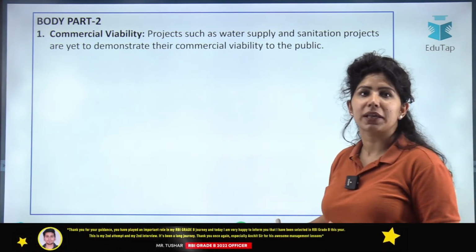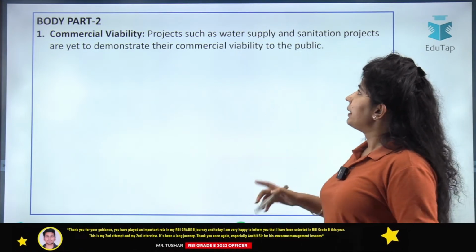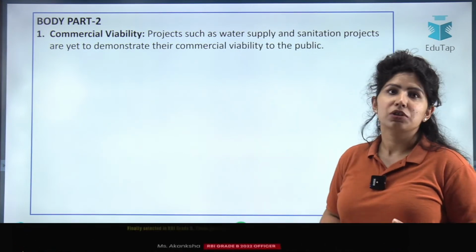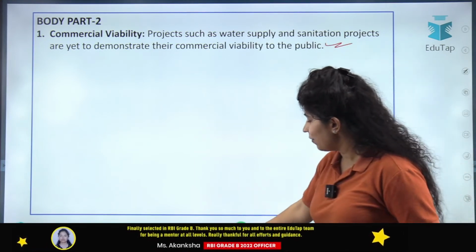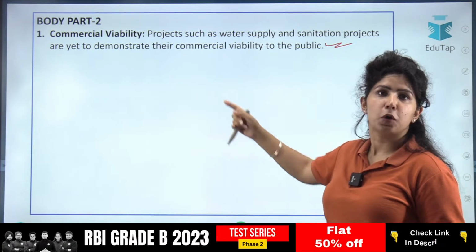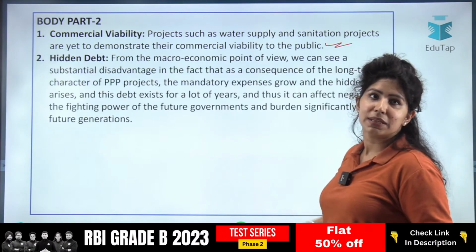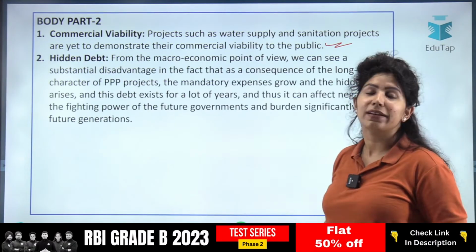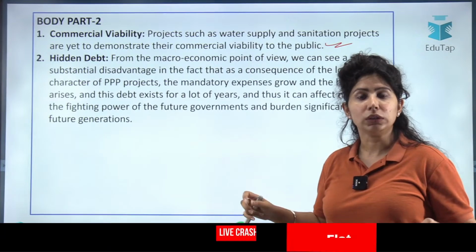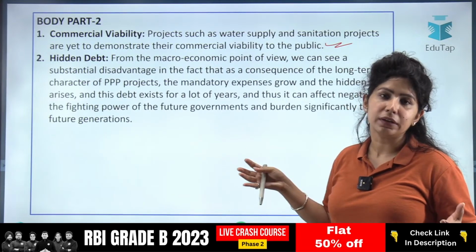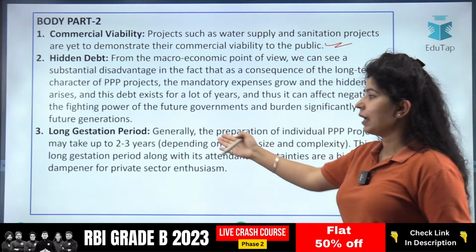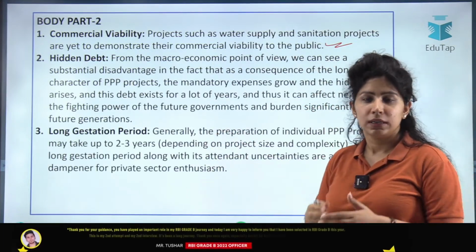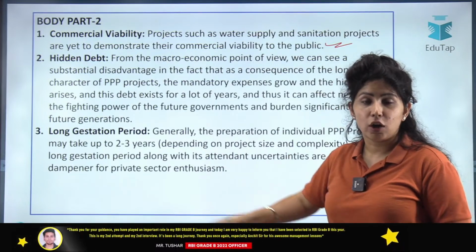These are very big projects. And viability for water supply and sanitation projects is yet to demonstrate commercial viability to the public. We are coming up with different types of models for water and sanitation projects, but they still have to work. Then there is hidden debt, because there is such a long gestation period that companies remain in long-term debt. Again, the third one is about the completion of project, long gestation period.